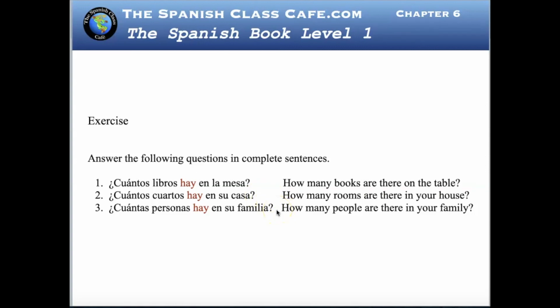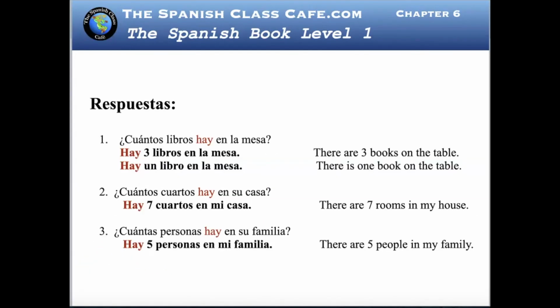Did you try? Let's see the answers. ¿Cuántos libros hay en la mesa? Hay 3 libros en la mesa. Hay un libro en la mesa. Doesn't change if you choose the plural or you choose one book. Stays hay. ¿Cuántos cuartos hay en su casa? Hay 7 cuartos en mi casa. ¿Cuántas personas hay en su familia? Hay 5 personas en mi familia.